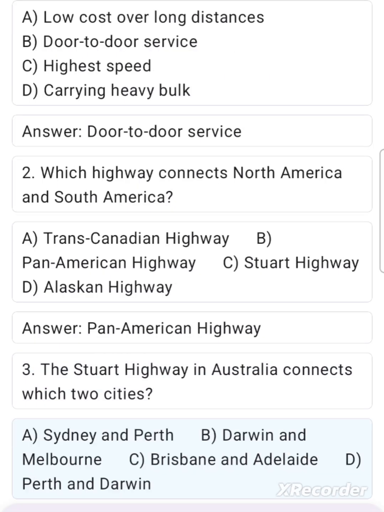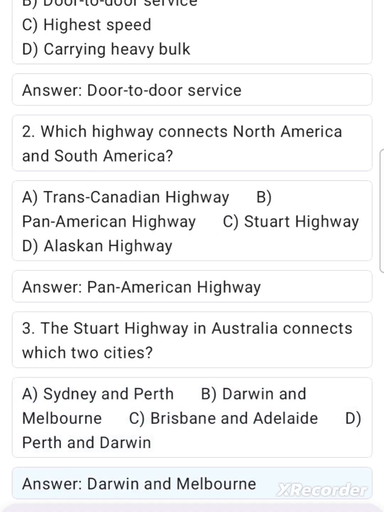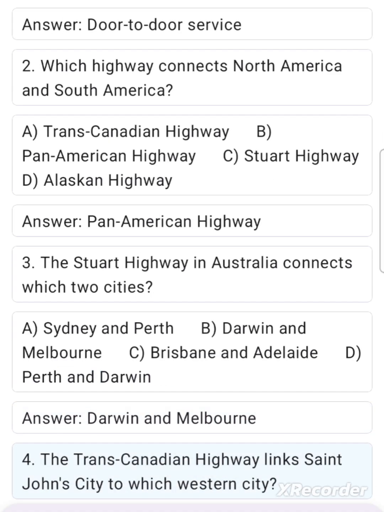3. The Stewart Highway in Australia connects which two cities? A. Sydney and Perth. B. Darwin and Melbourne. C. Brisbane and Adelaide. D. Perth and Darwin. Answer. Darwin and Melbourne.